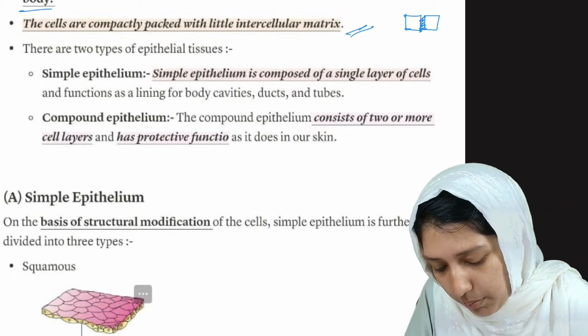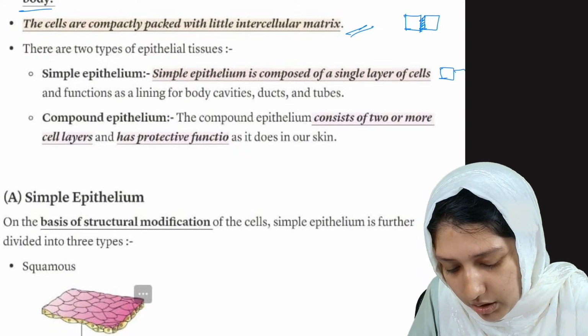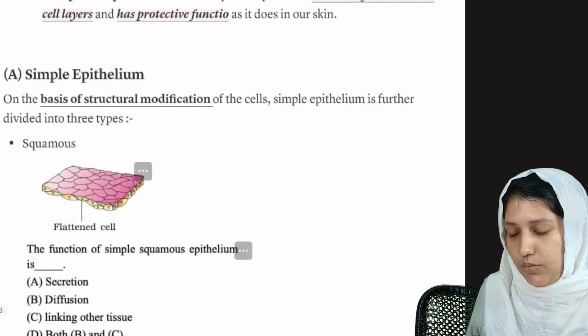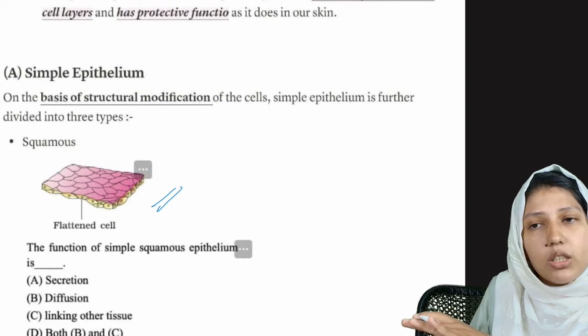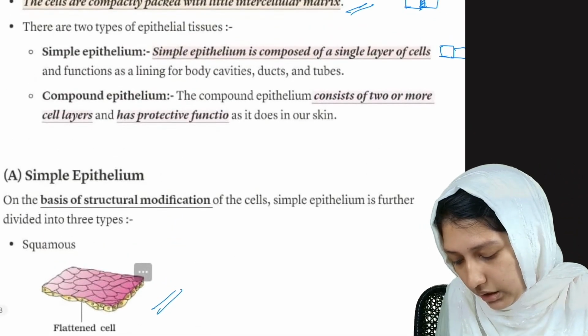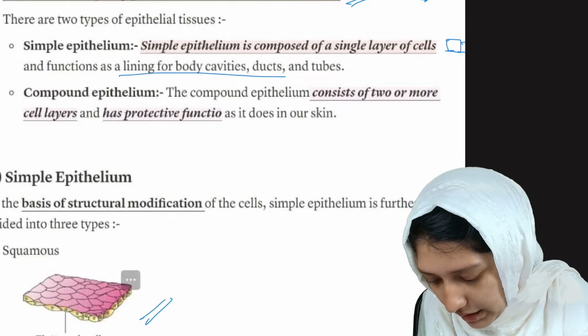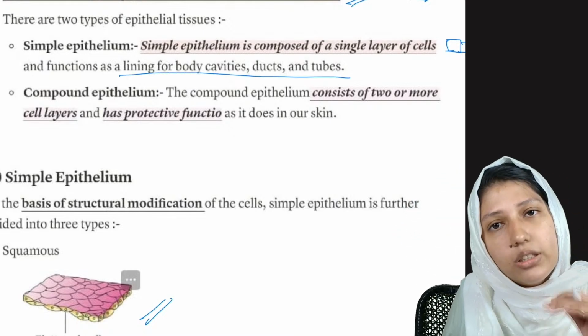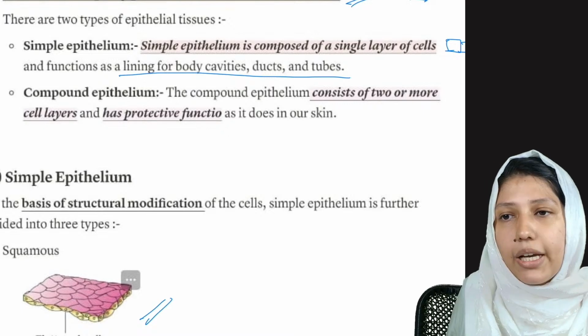Simple epithelium is composed of only a single layer of cells. This is simple epithelium. Just see the picture. Just one layer of cells is present. Clear? And what are the functions? They function just as a lining for body cavity, ducts and tubes.